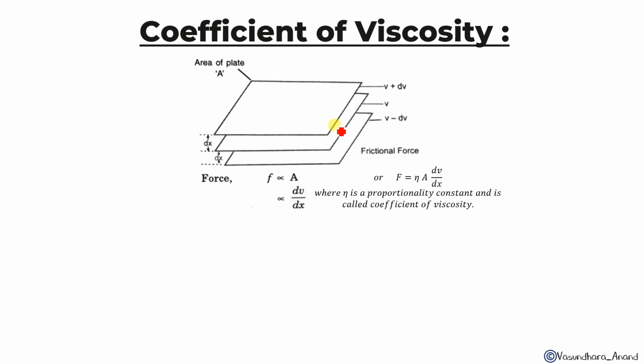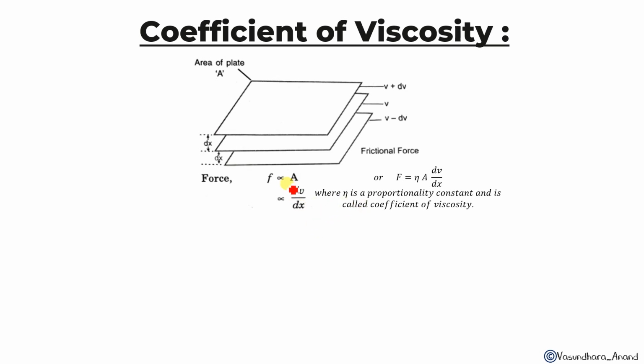The above one will have the velocity v plus dv, and the lower will have v minus dv. So the force of attraction, this is the viscosity, will depend upon the area. Higher the area, higher will be the viscosity, and it is also directly proportional to the velocity gradation, that is dv upon dx, a small change of velocity per unit small change of distance.